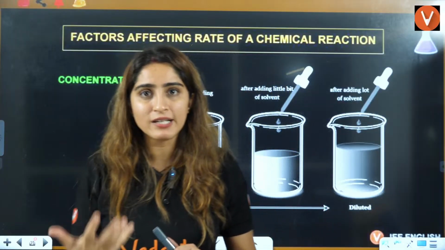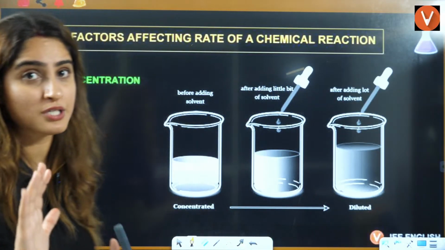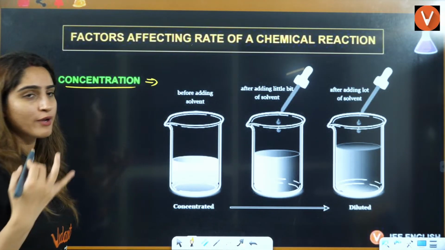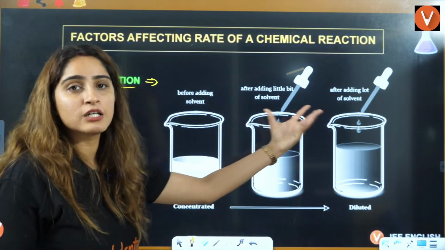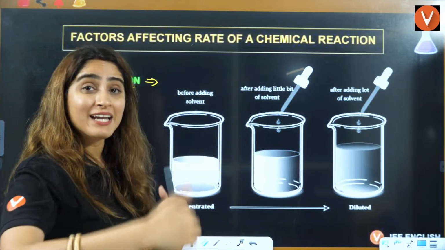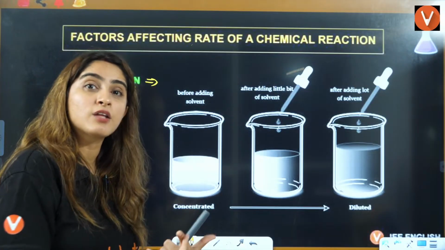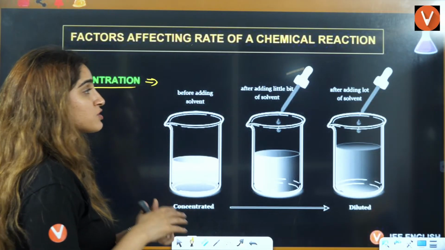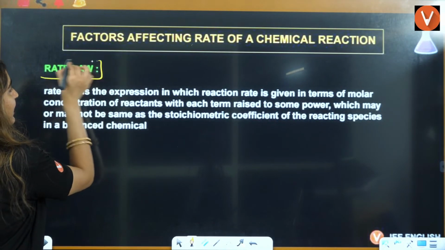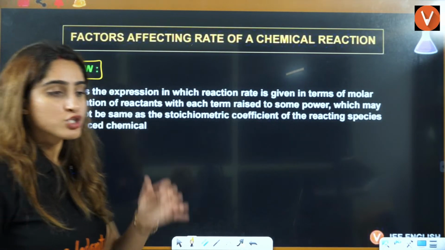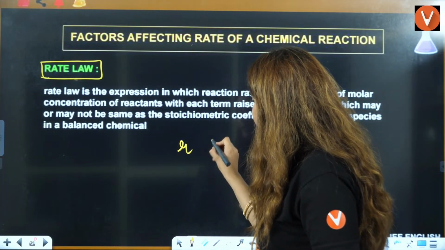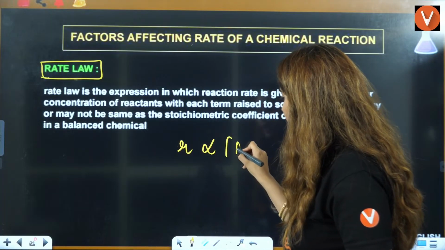So I'll give you the pointers here, what we are going to study, and then we are going to see the questions on that. The first thing is we will study concentration, on diluting, on adding the water, or on increasing or decreasing the concentration, what happens? And for this, we will study rate law. So rate law is an expression, like you have rate. We will say that this is directly proportional to A, this is B.